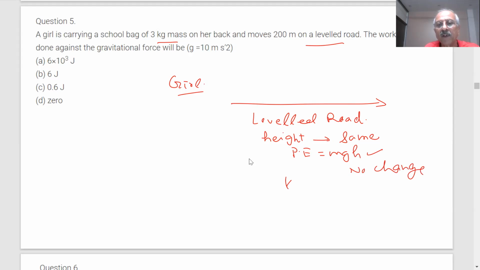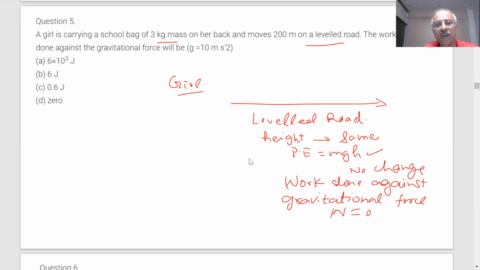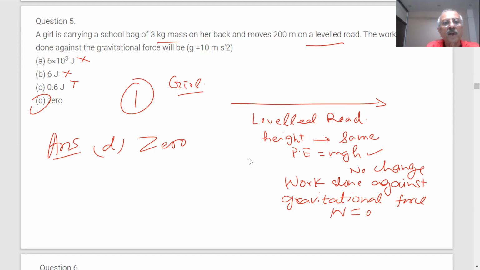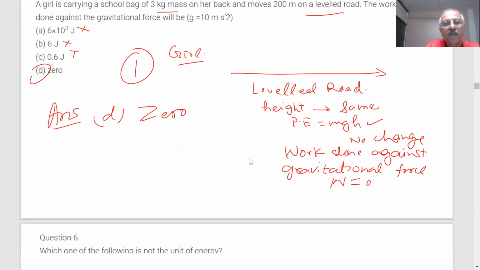Therefore, what happens? The work done against gravitational force is 0. Answer D is 0. You are given another mark for that, students.